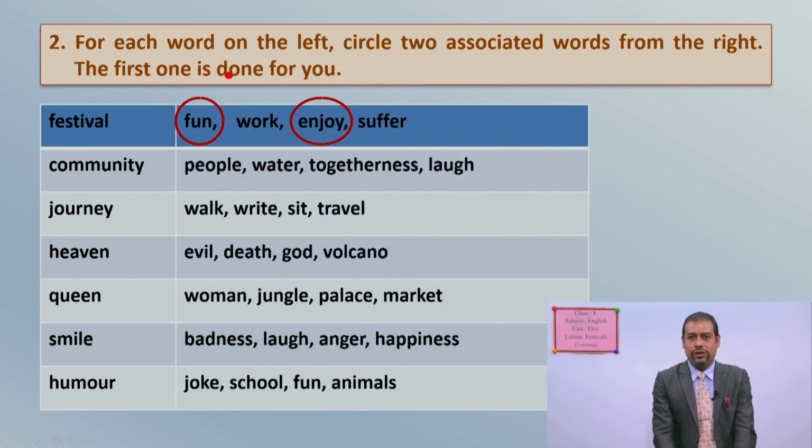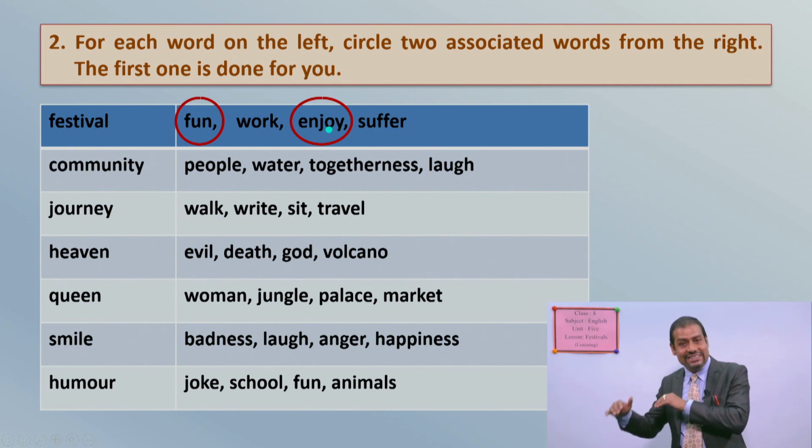See, for each word on the left, circle two associated words from the right. The first one is done for you. It means that here is given festival, and the word festival is related to fun or work or enjoy or suffer. So the word festival is linked, associated with the words here, fun and enjoy. This is an example for you.